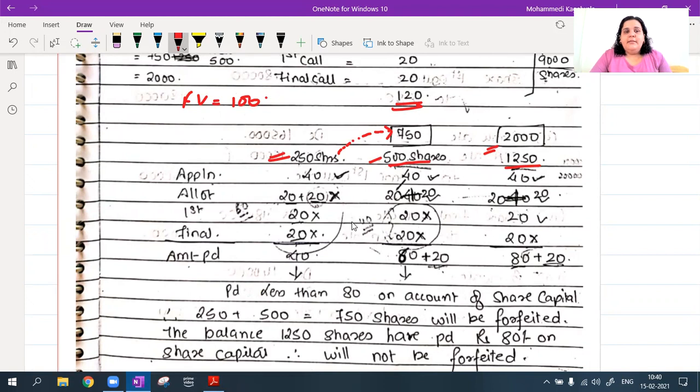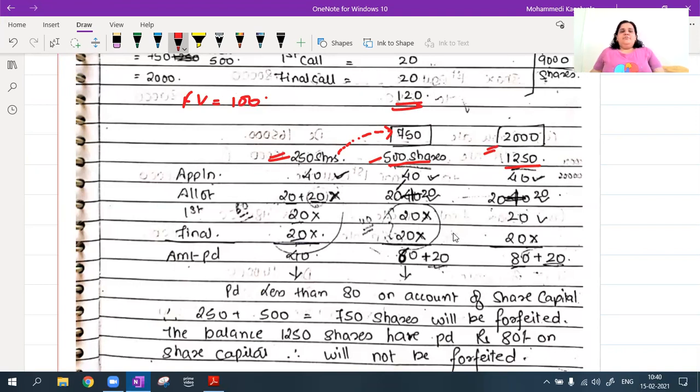I'll explain it again. They are saying 250 shares pe calls in arrears mein allotment stage pe hai. Okay. Then 750 first call, final call. And 2000 shares pe only final call. So when I'm talking about this total shares, basically 750 shares includes this 250 shares on which allotment money was pending. 2000 shares includes this 750 shares on which allotment as well as first call money was pending.